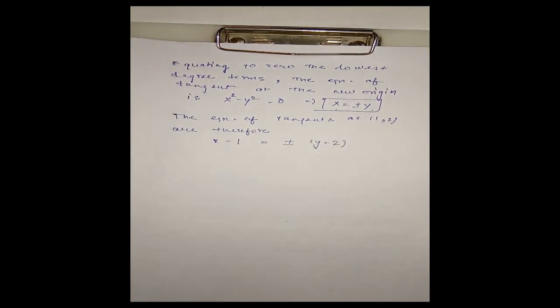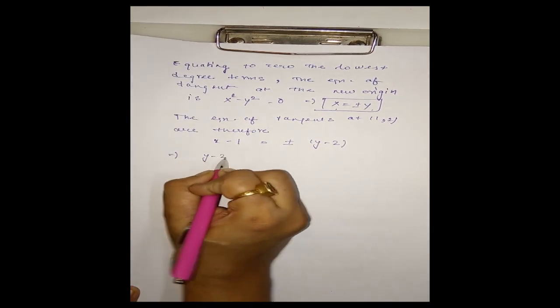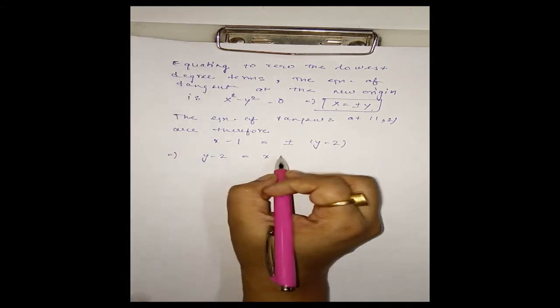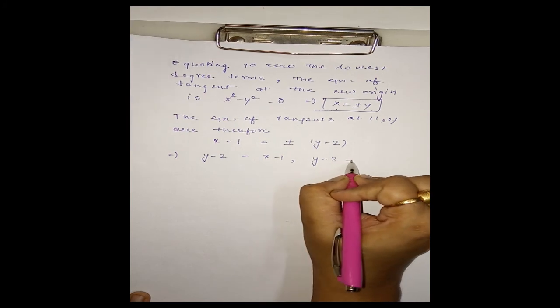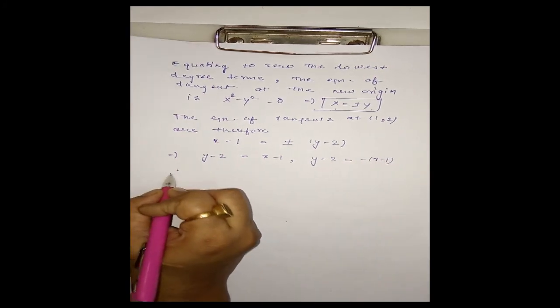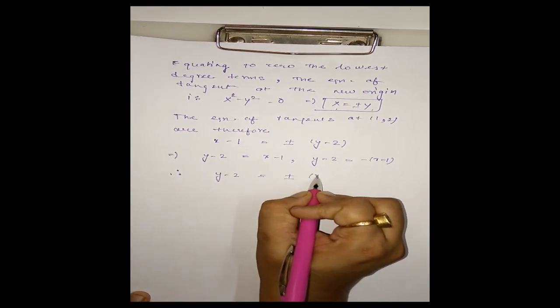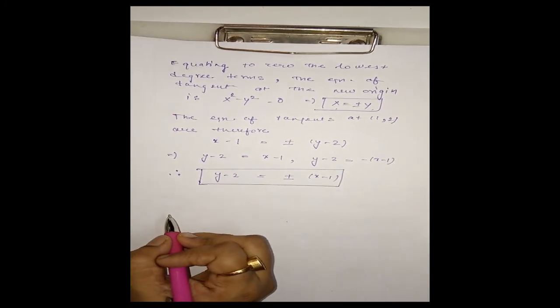Now this gives y minus 2 is equal to x minus 1 and y minus 2 is equal to minus of (x minus 1). Therefore y minus 2 is equal to plus minus (x minus 1). These are the equations of tangents at the point (1, 2).